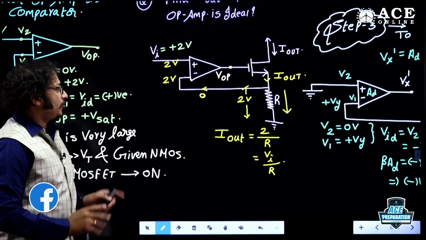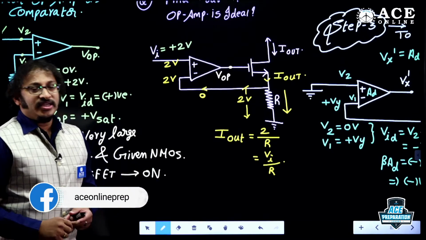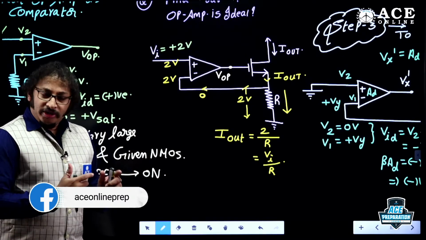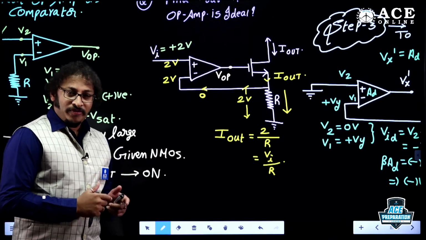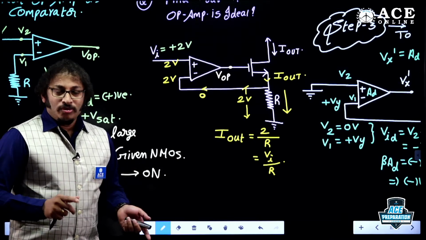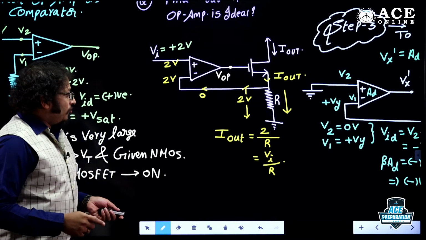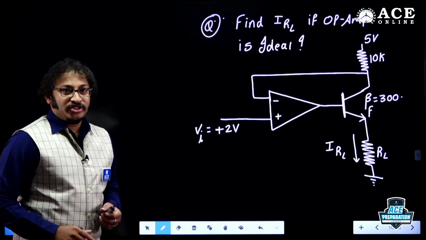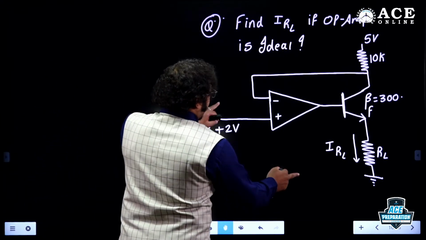That's it. A very simple question, one of the previous engineering services questions, guys. Very simple question. But you need to justify. If it is negative feedback, then only you can do this. Otherwise, you can't. Let me do one more example. By that, I believe you get some conviction. Let us do one more example.